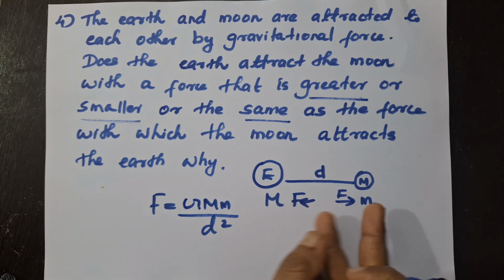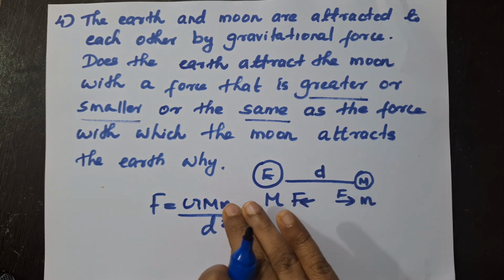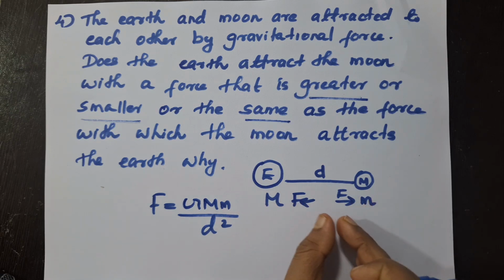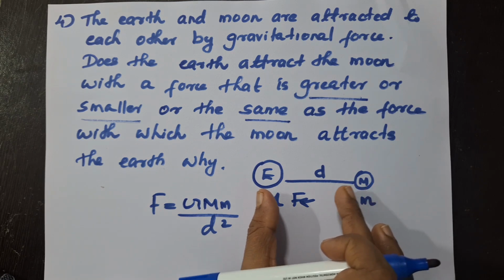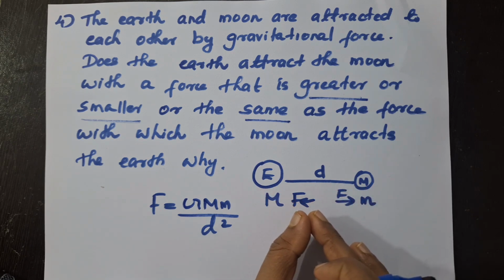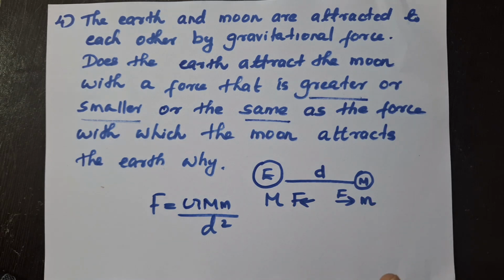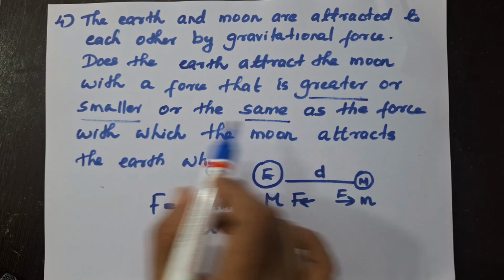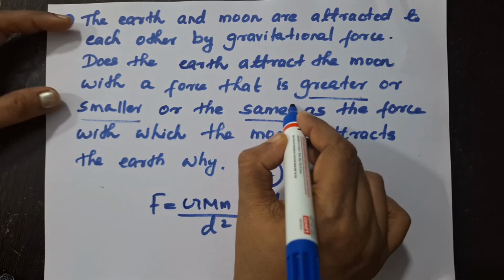See, Earth is attracting Moon towards this side. Moon is attracting Earth towards this side. Actually, these two forces are opposite. We will be thinking that both are attracting each other and they will collide with each other. It is not happening. Forces are opposite in direction but equal in magnitude. So there is no greater or smaller problem. The force will be the same.